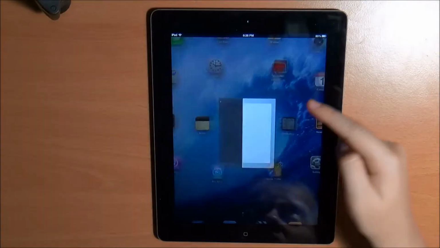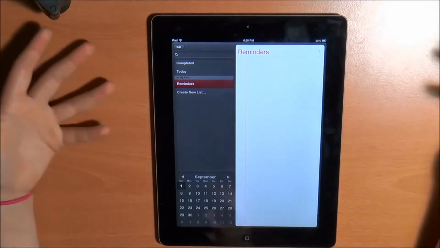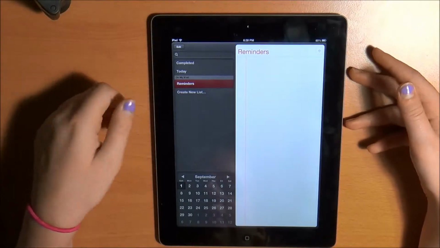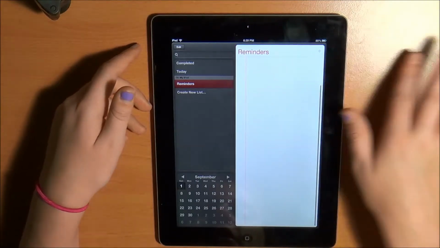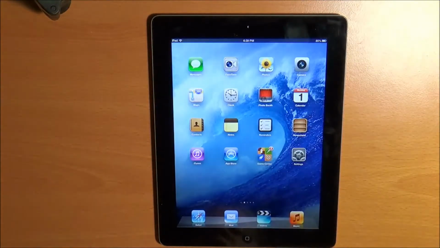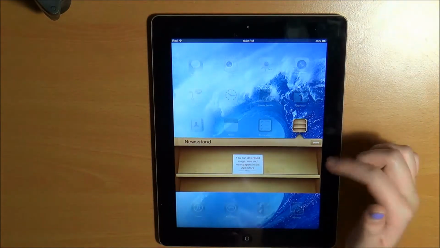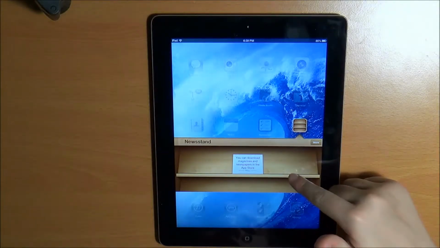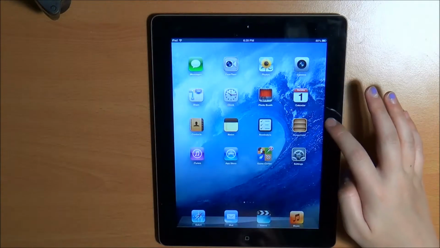The next thing is reminders. I've never really used this app, but it's pretty much like the calendar and notes and stuff that you just put down. I think you can just put down your reminders and they probably alert you when they're happening. And so yeah, Newsstand is actually a place where you can get magazines and newspapers in the App Store, and they'll pop up here so you can like read them. It's like an iBook sort of thing.